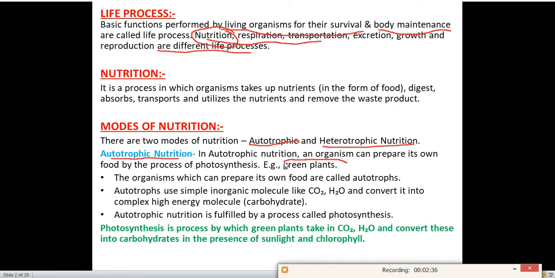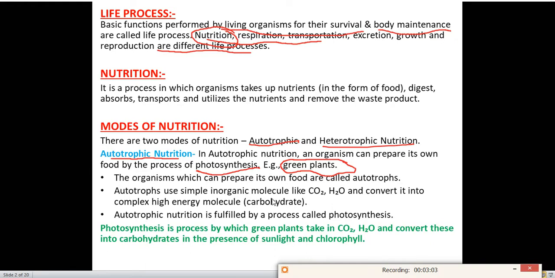Green plants. Okay, green plants, we don't have to give food to green plants or any living plants. They prepare their own food by which process? With the help of photosynthesis. The organisms which can prepare their own food are called autotrophs. Sometimes for a 1 mark question you can get this question: what are autotrophs? So what you'll write: the organisms which can prepare their own food by the process of photosynthesis are called autotrophs. Example, you can write green plants.